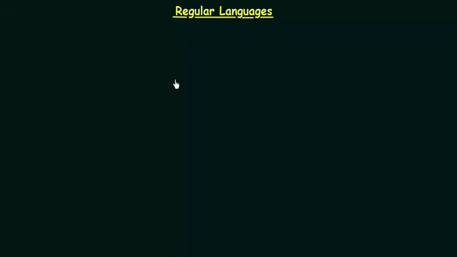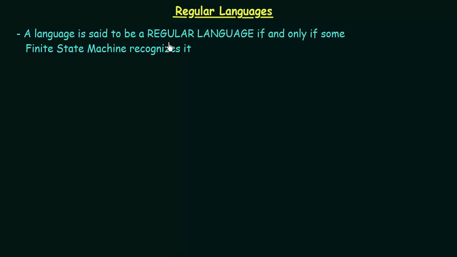So what is a regular language? A language is said to be a regular language if and only if some finite state machine recognizes it. So what does this mean? In the previous lectures, we have seen many examples of finite state machines, particularly DFAs, where we designed particular DFAs and saw that certain languages were accepted or recognized by them. So, if the finite state machine recognizes that language, then that language is said to be a regular language.